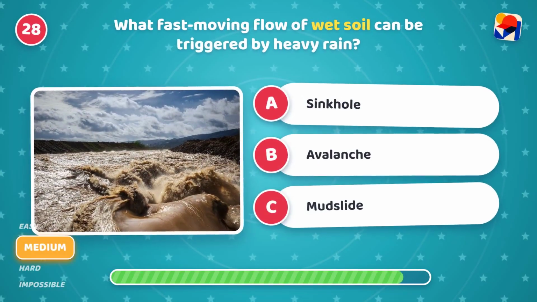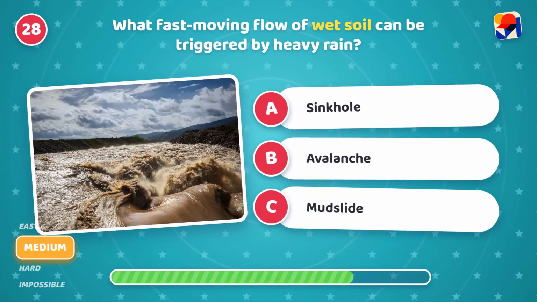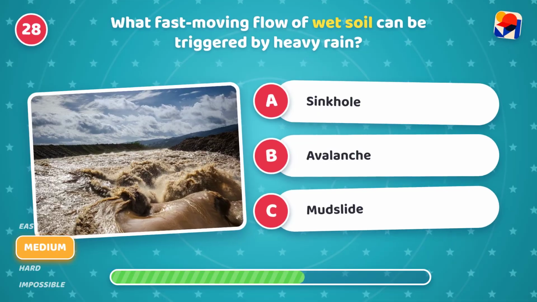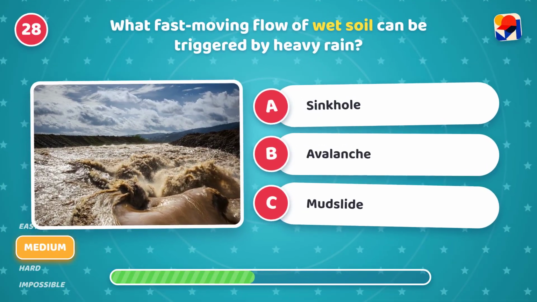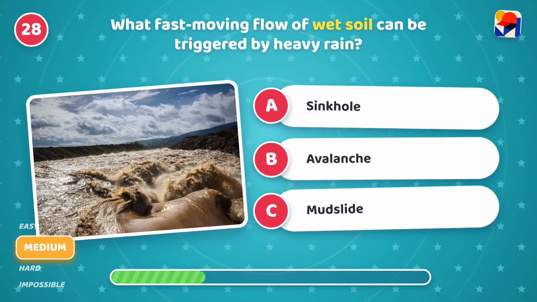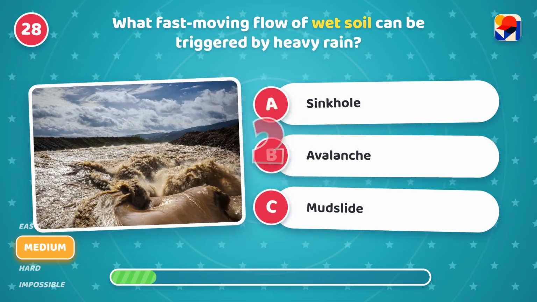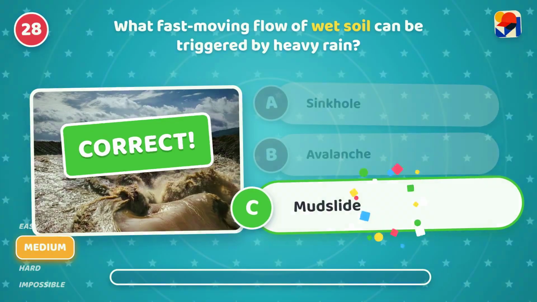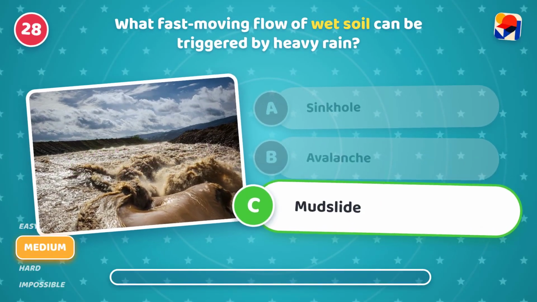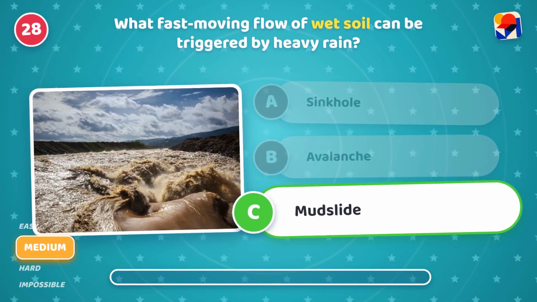What fast-moving flow of wet soil can be triggered by heavy rain? Is it A, sinkhole, B, avalanche, or C, mudslide? It's C, mudslide. Watch out, heavy rain turns hills into mud.